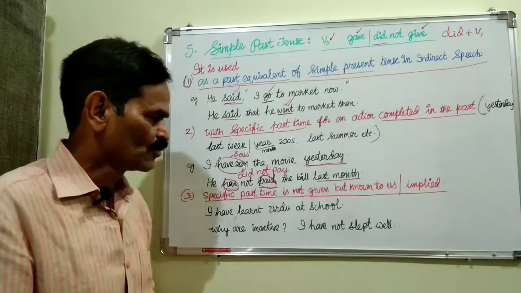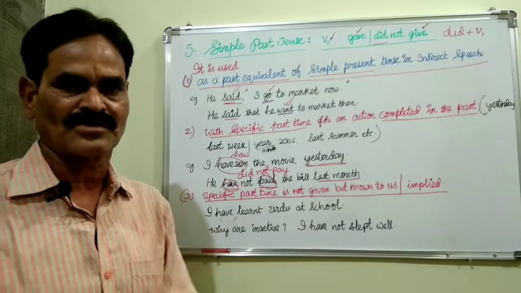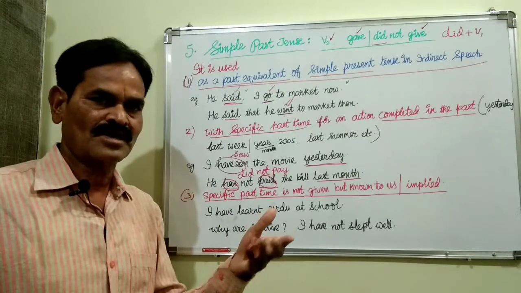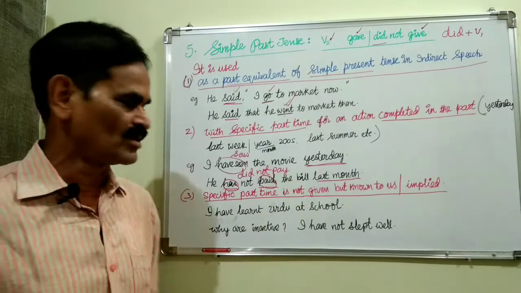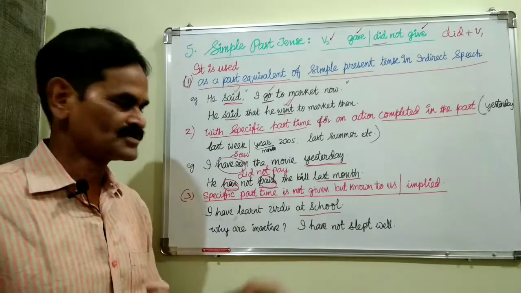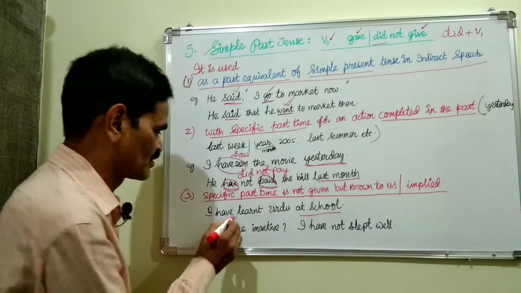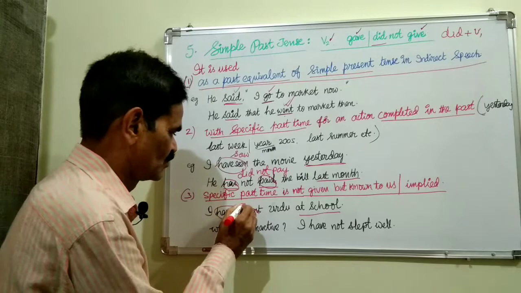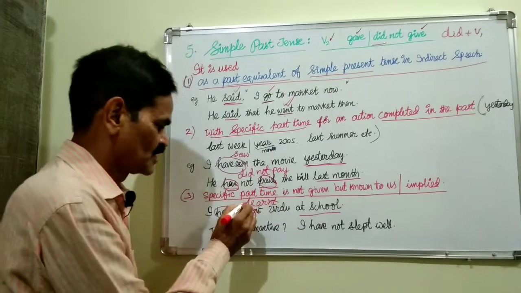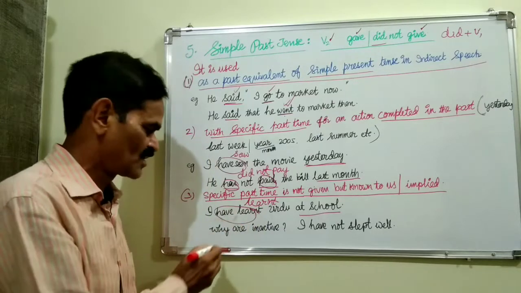I have learned Urdu at school. Now you are not in school. Now you are actually doing a job or you came to college. So at school means it is a past time. It is known to us, even though it is not specifically given. Then also we must use simple past tense only, learned. We must use learned but not have learned or had learned.